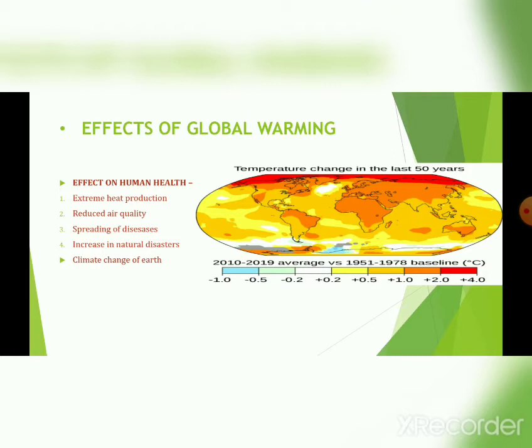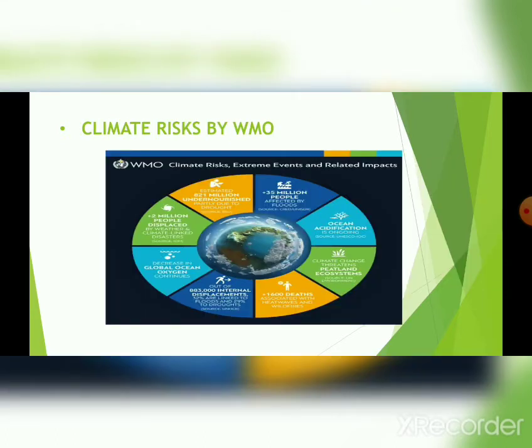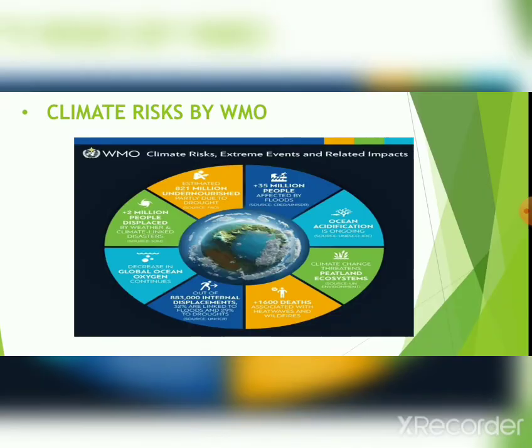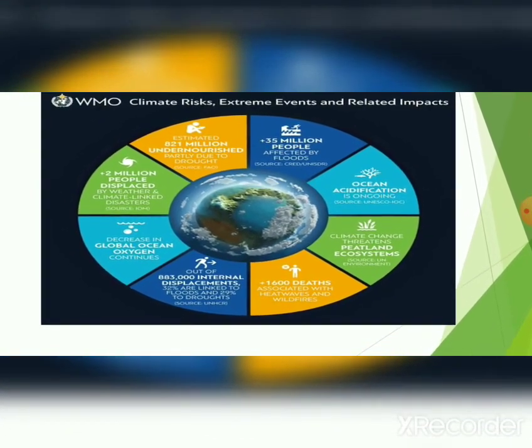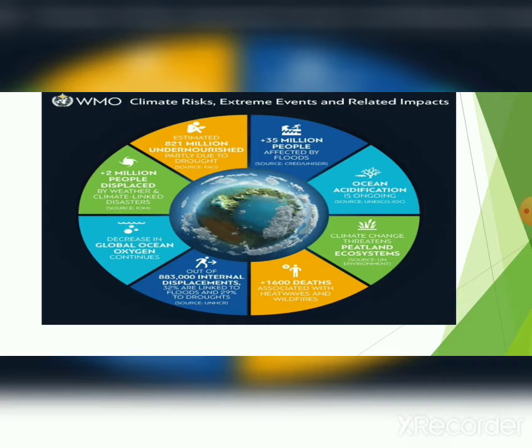Okay, just now take another slide. Now, this pie chart is formed by the WMO. What are the climate risks and extreme events and related impacts? You may zoom in and see what those risks are. See, here 35 million people are affected by floods. Global warming causes floods because it increases sea level, as I've told you, so it causes floods. So 35 million people are affected by floods.